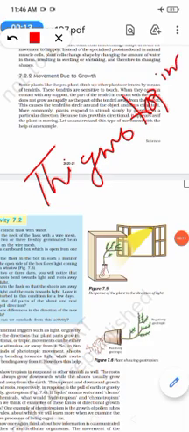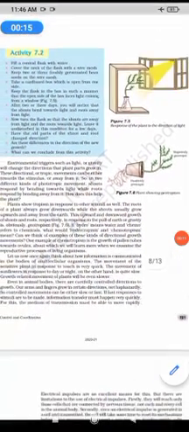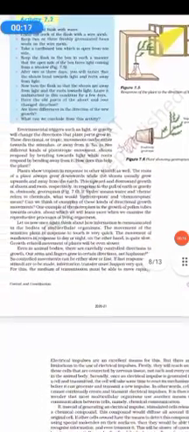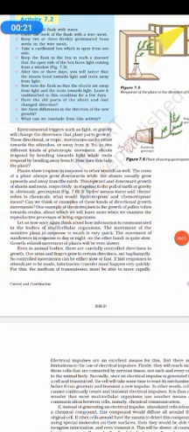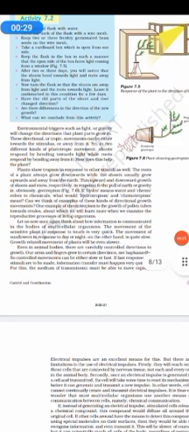Next. Now, environmental triggers such as light or gravity will also change the direction in which the plant is growing. Here the direction or tropic movement can be either towards the stimulus or away from the stimulus.